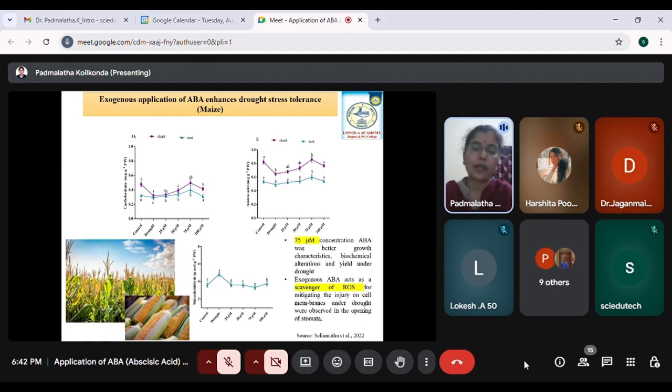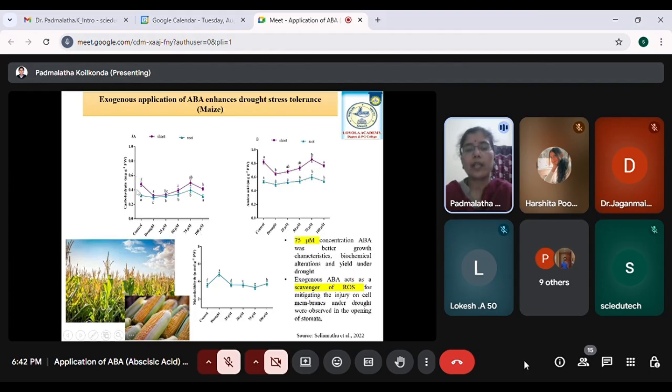Why? Because this malonaldehyde is a product of lipid peroxidation. So lipid peroxidation is nothing but whenever a plant is subjected to stress due to drought, as I said, the cell membrane is disrupted and this malonaldehyde content will increase. And also the proline, which is also called a stress indicator, will increase in order to make the plant tolerant, as a part of the tolerance mechanism.